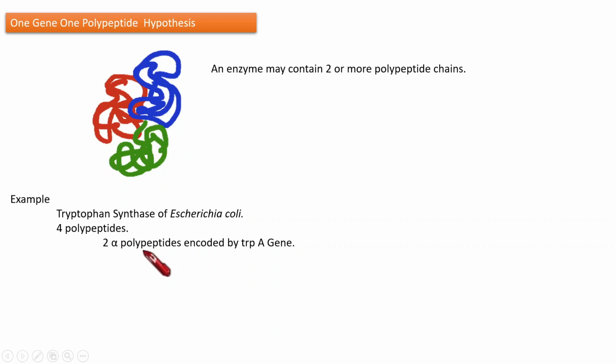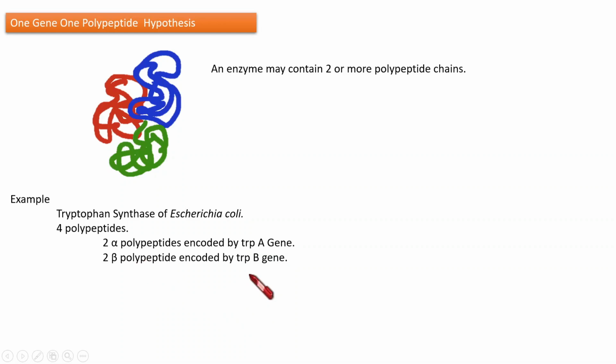The 2 alpha polypeptides are encoded by the trpA gene. Likewise, the 2 beta polypeptides are encoded by the trpB gene. So in this enzyme, four polypeptides, 2 alpha and 2 beta, are present. The alpha polypeptides are encoded by the trpA gene, and the beta polypeptides are encoded by the trpB gene.